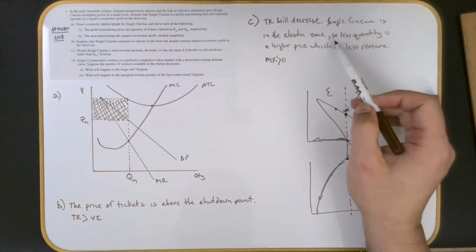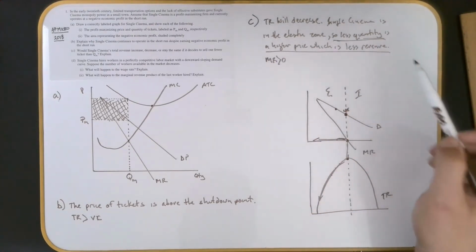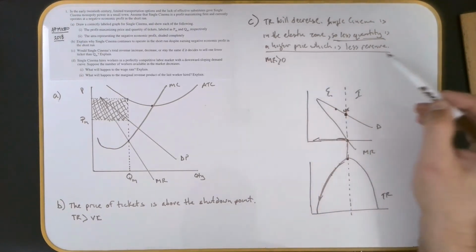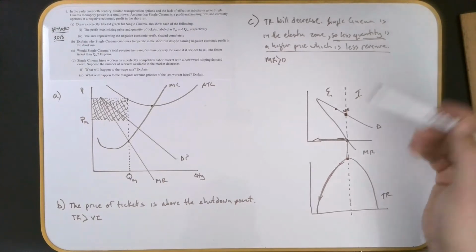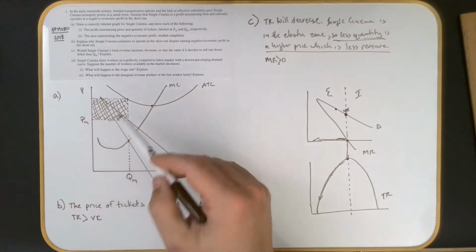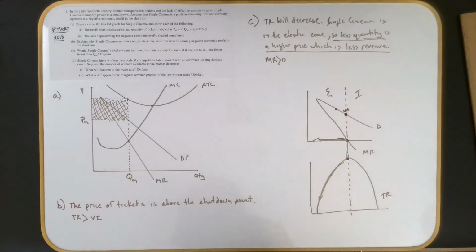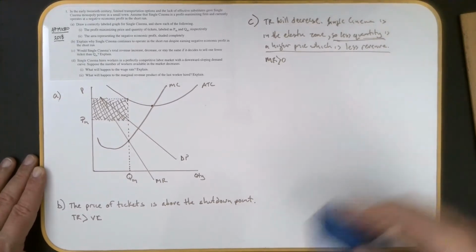So less quantity is a higher price, which is less revenue. That's kind of implied by even just saying you're in the elastic zone, or marginal revenue is positive. So that's the point there. Less ticket sales in the elastic zone means higher price, less revenue. That is part C. Really important graph right here. This tends to come up a lot about elasticity and total revenue.